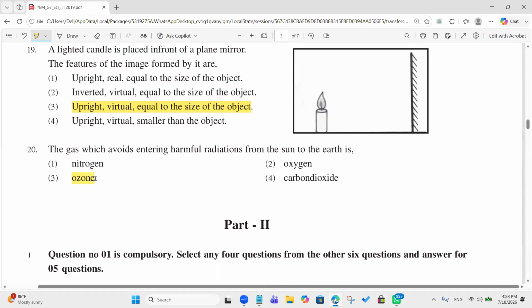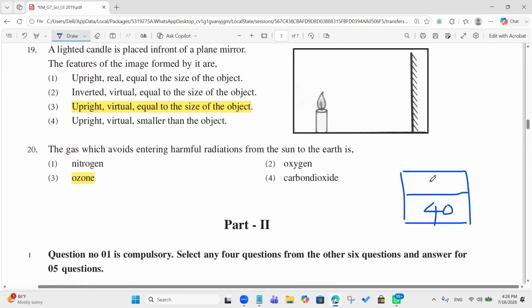Correct. Good. Now count how many answers are correct out of 20, and draw a box here and put your marks out of 40. You multiply the number of correct answers by 2. So the total marks for the paper is 40. This is the MCQ part.